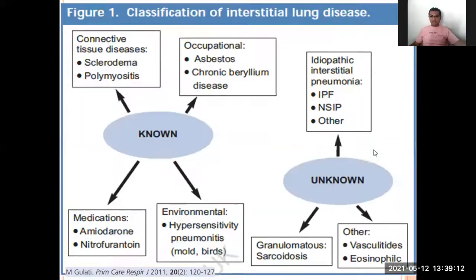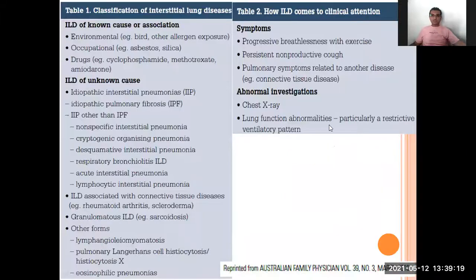The unknown causes they have given. If you write it this way, it looks better in comparison to this one. So now, what are the symptoms? Again, the patient will have progressive breathlessness with exercise. Students, you need to rejoin, okay?